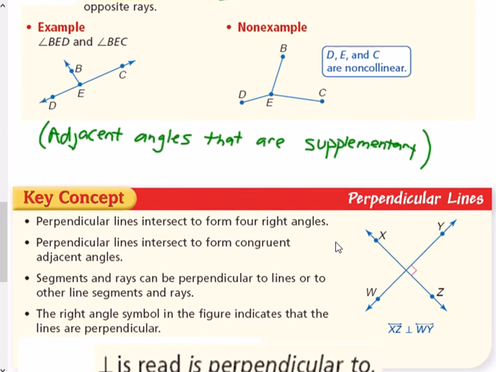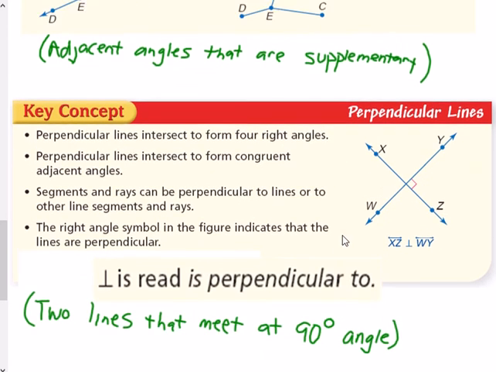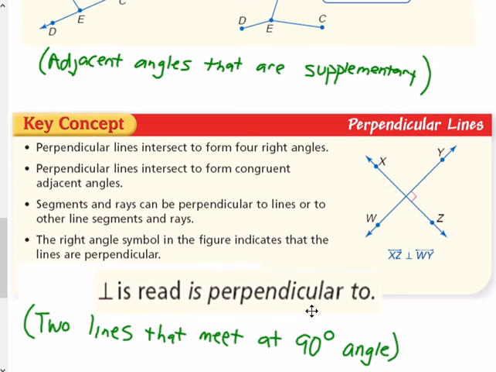Here's a word that we've seen before, perpendicular. First thing I want you to notice is the symbol for perpendicular, which is like an upside down T. That's the symbol to show that two lines are perpendicular.